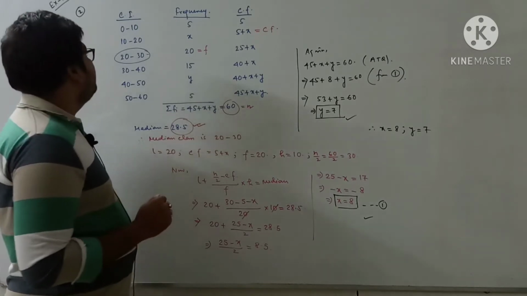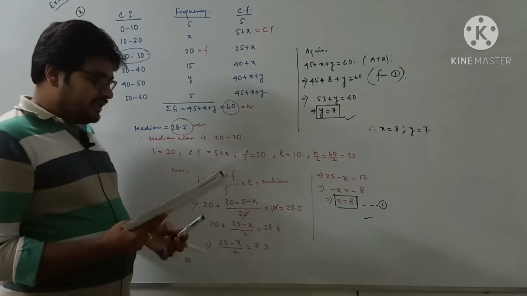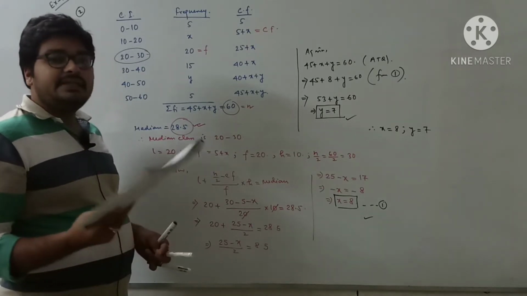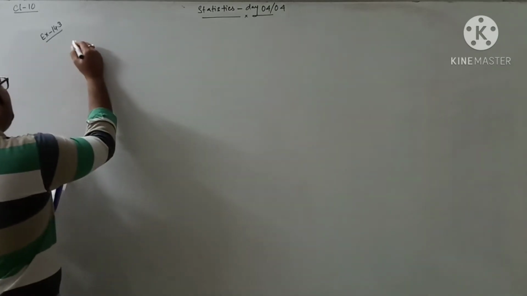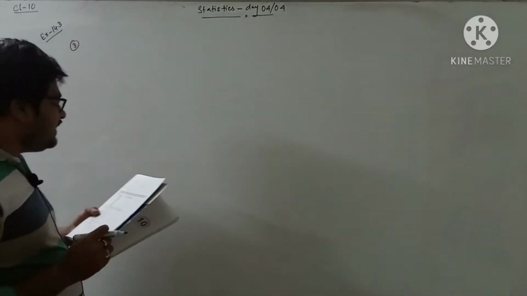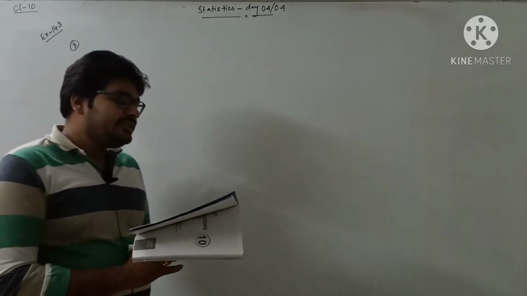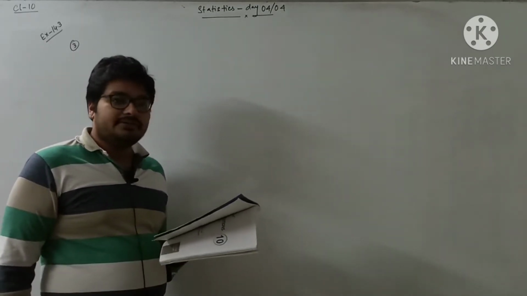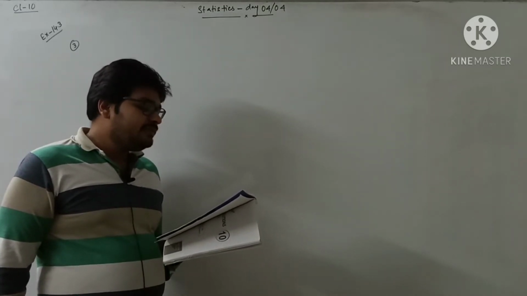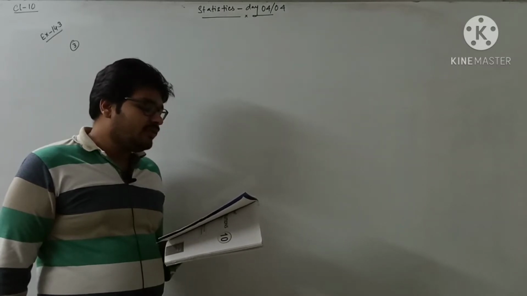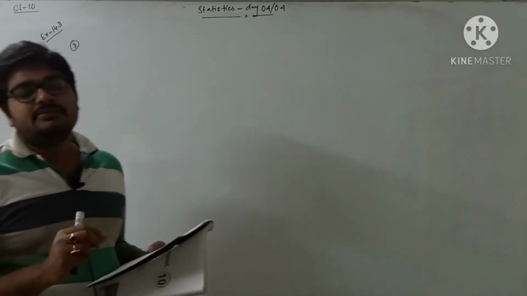Okay, so now we will do another sum left, that is actually question number 3. So I will do that 3 now. Now let's start question number 3. See what has been given. Our life insurance agent found the following data for distribution of ages of 100 policyholders. Calculate the median age if policies are given only to persons having age 18 years onwards but less than 60 years. So what has been told in the question?